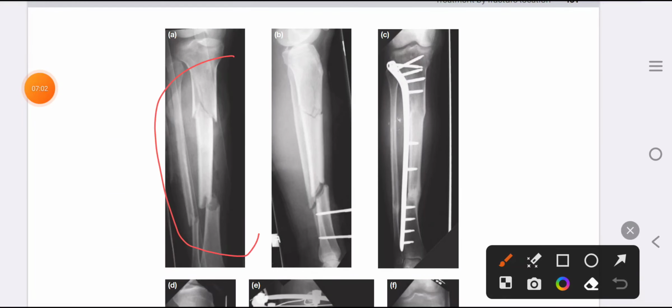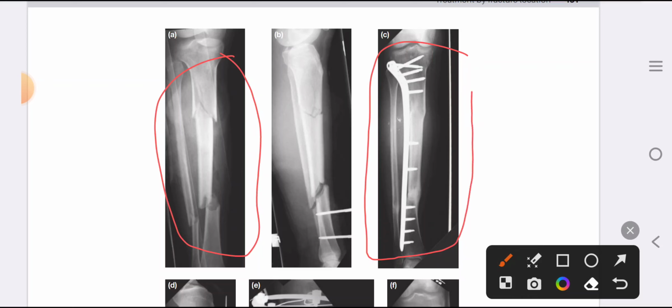This is a segmental fracture of the tibia, and it has been treated with a long plate in bridging mode.